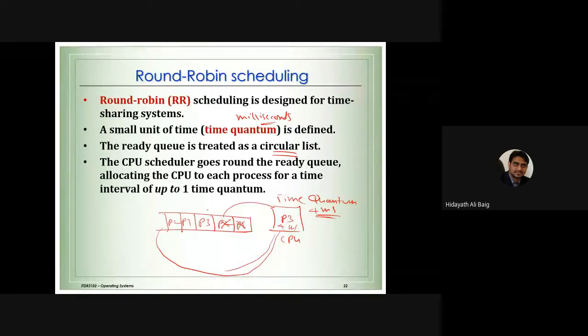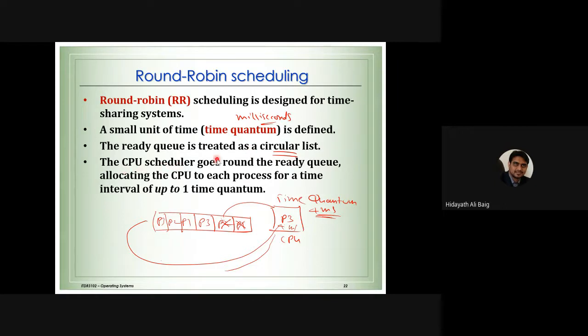After 4 milliseconds, process 3 will come back and join the queue. Now if you look at that, this is like a cycle, circular, repeating. That's why they call it a circular list.